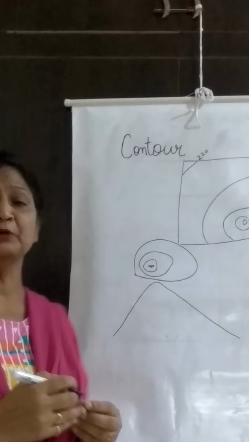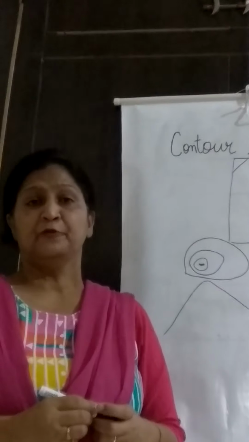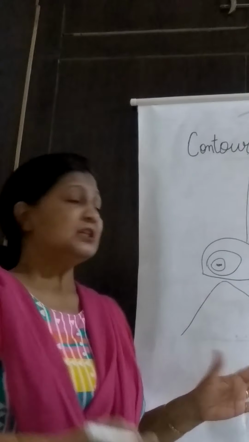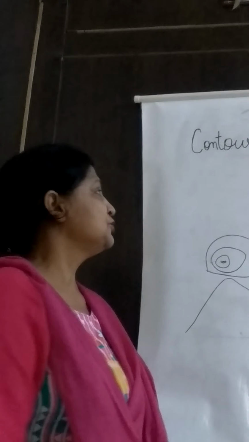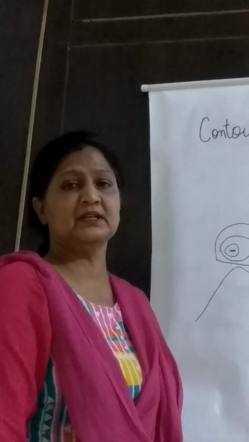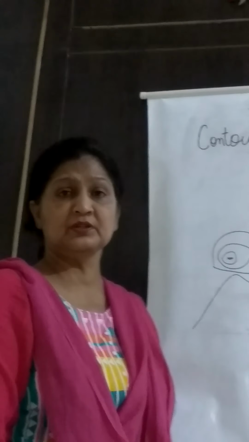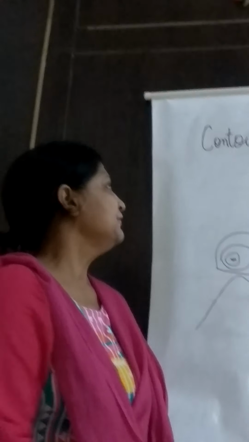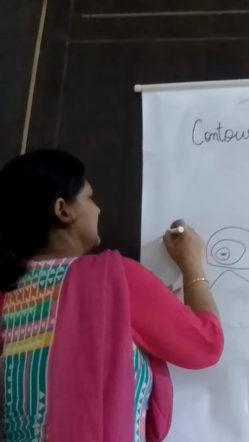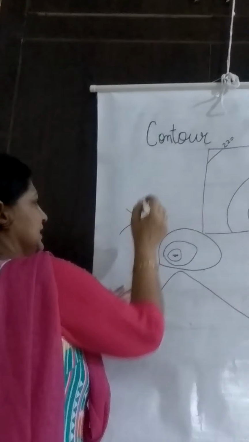It means the mountain having the height of 400. So this is a contour line. It is always drawn with the interval of 20 meters. It is always circular in shape. The contour lines also do not intersect each other. They will not intersect each other.